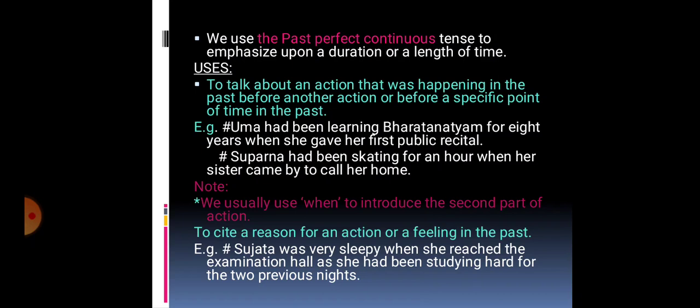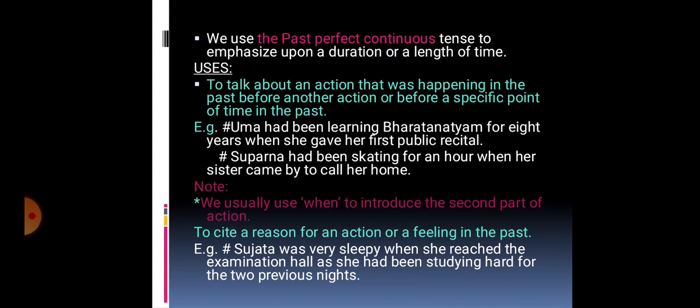So here also with the first action we use had been, that is past perfect continuous, and with the second action simple past. Note here we usually use when to introduce the second part of the action. You saw in both the examples that we used when to show the second part.